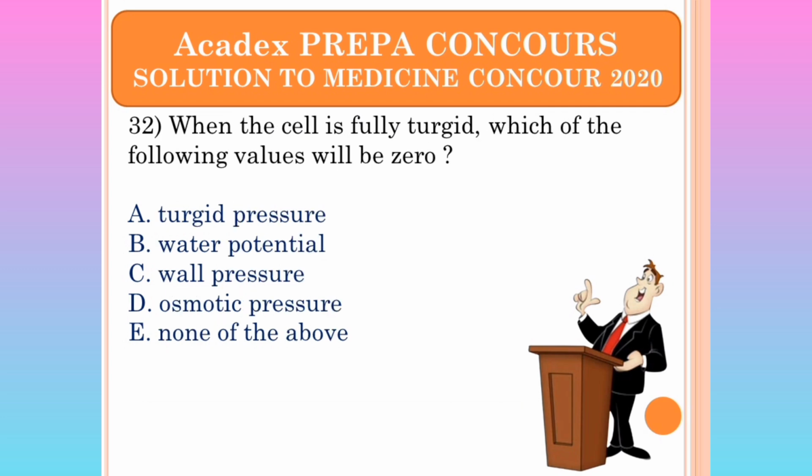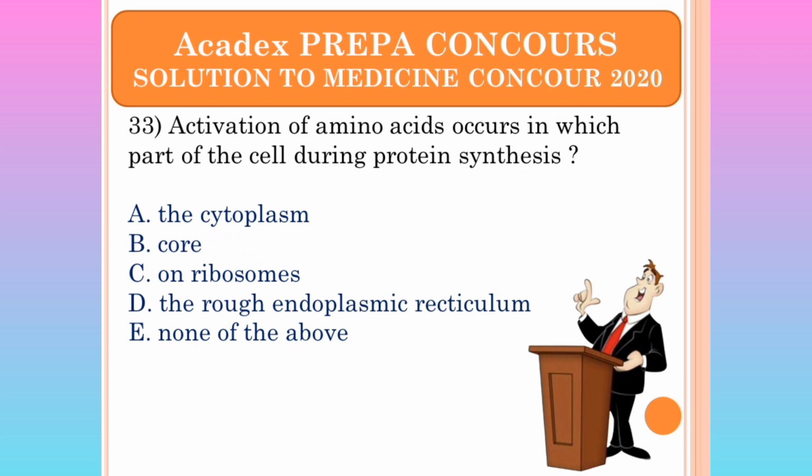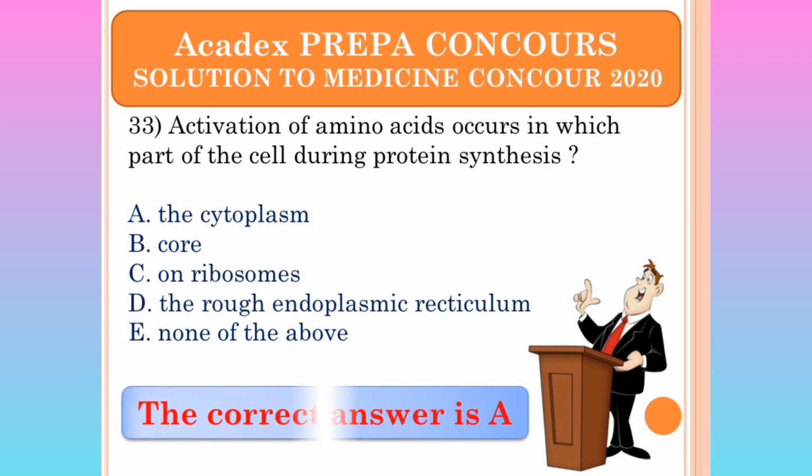acetyl-CoA. When the cell is fully turgid, which of the following values will be 0? Turgor pressure, no. Water potential, yes. B is correct. 33 now. 33 is 4. Activation of amino acids occurs in which part of the cell during protein synthesis?